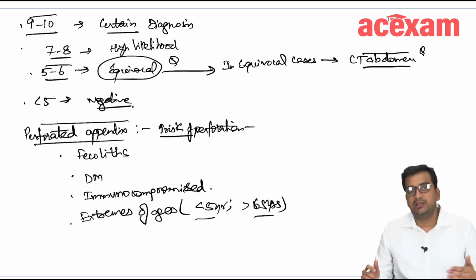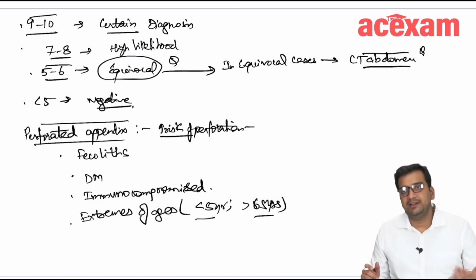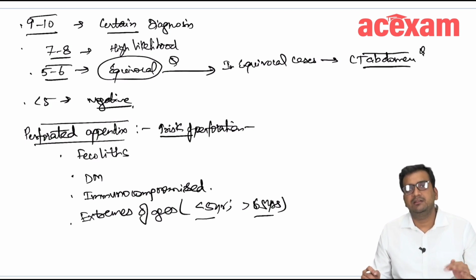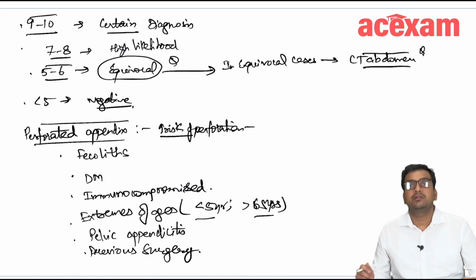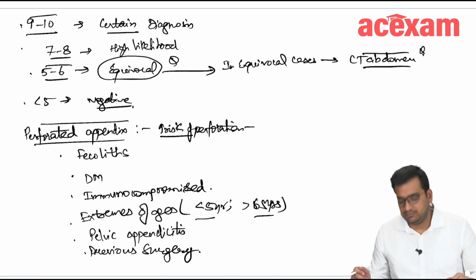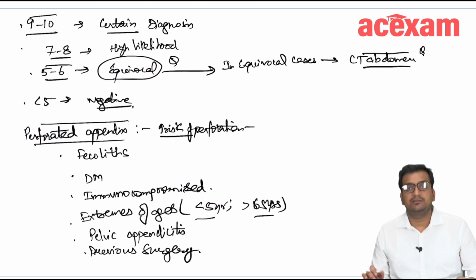And in patients with pelvic appendicitis, and if there is history of any previous abdominal surgery, then it is difficult to elicit findings in these patients. So these all are the risk factors for increased risk for perforation.